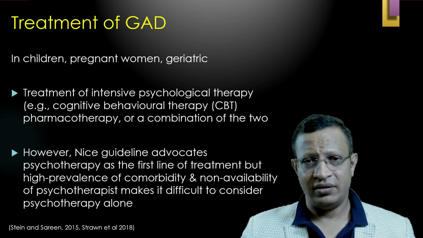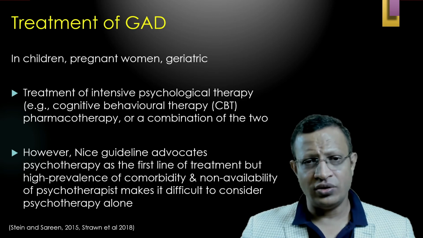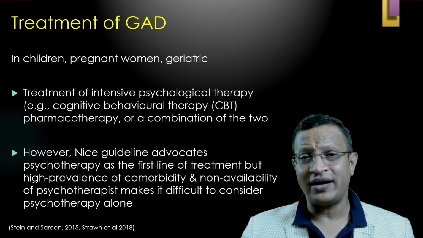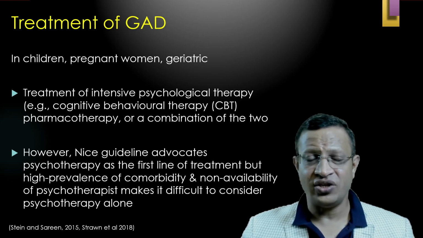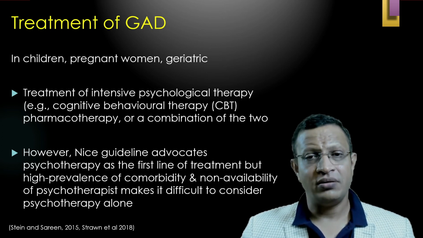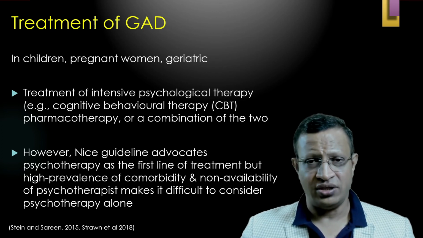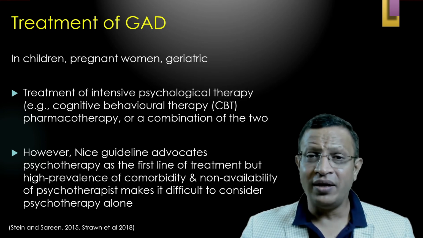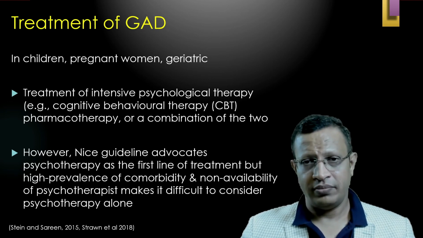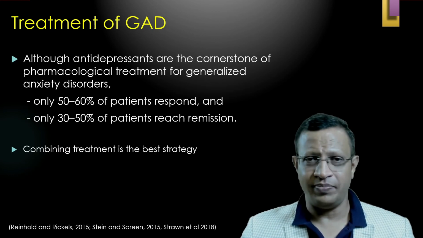However, if you look at the NICE guideline, they consider psychotherapy as the first line of treatment with regard to GAD. But one needs to understand there are two important factors which indicate medication is the best choice. The first one is the presence of comorbidity such as depression, personality disorder, or medical condition, which will dictate that we may have to consider medication. Or else non-availability of a clinical psychologist or psychotherapist also plays a crucial role. Hence, I would choose medication first or the combination of medication and therapy.